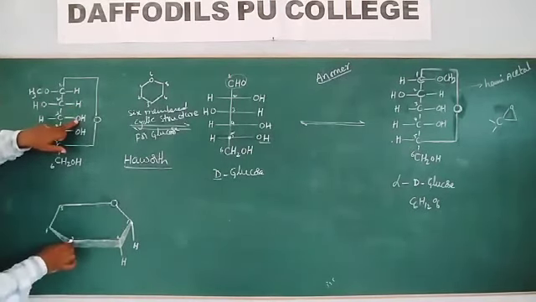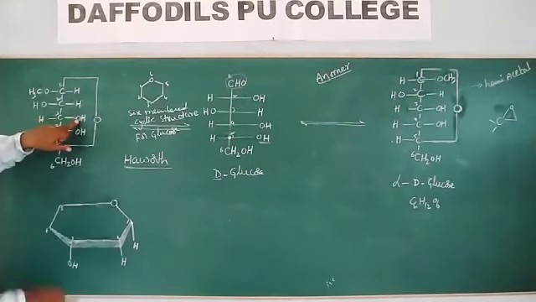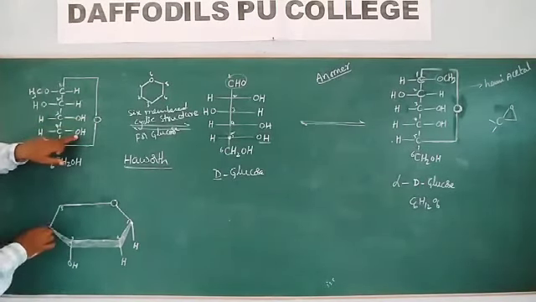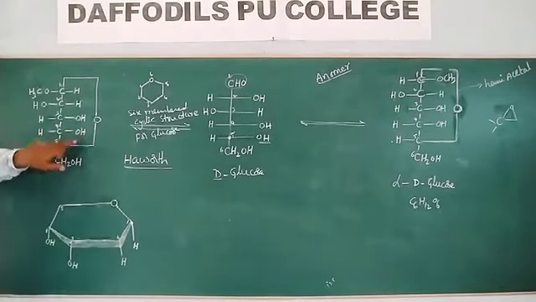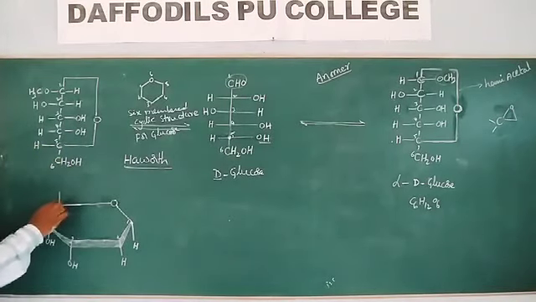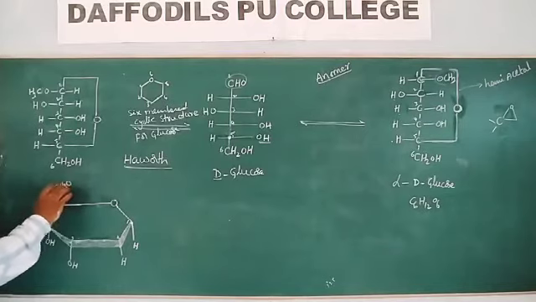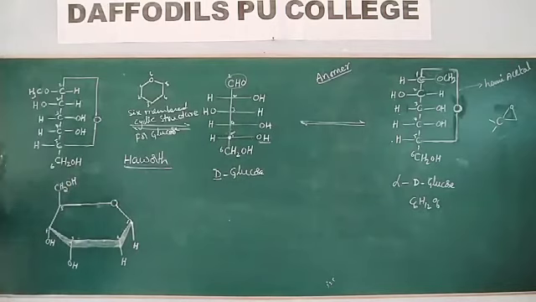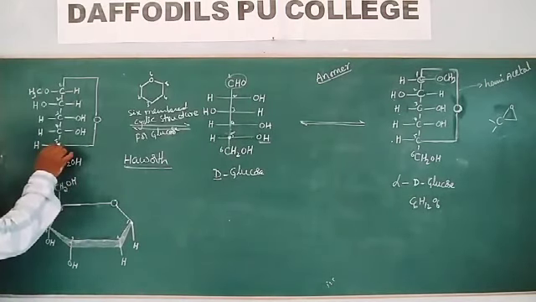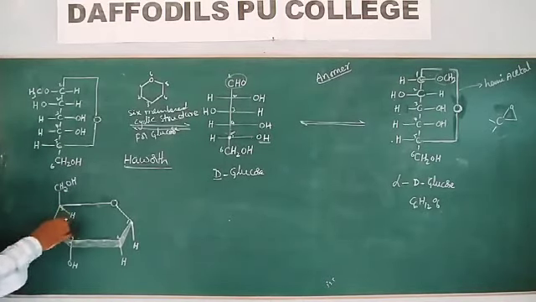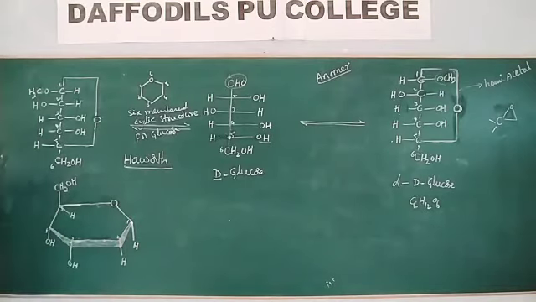Third carbon, OH is there at the right side, so we draw it below. And the fourth carbon likewise. The fifth carbon is bonded with CH2OH, and the group at the fifth carbon I just write at the side as H.